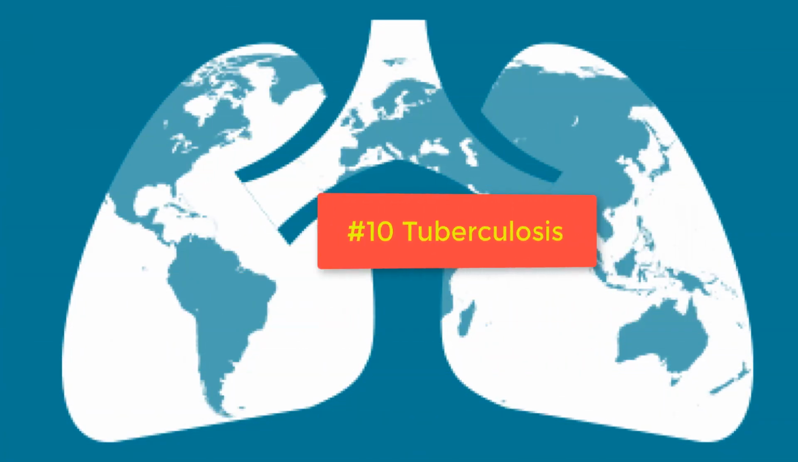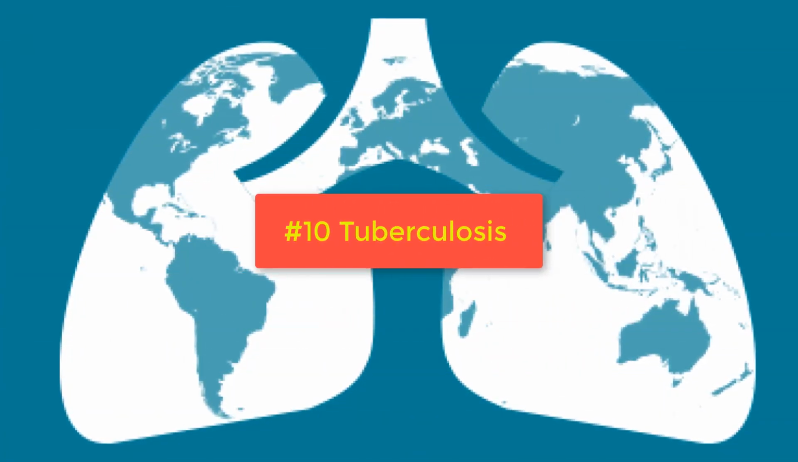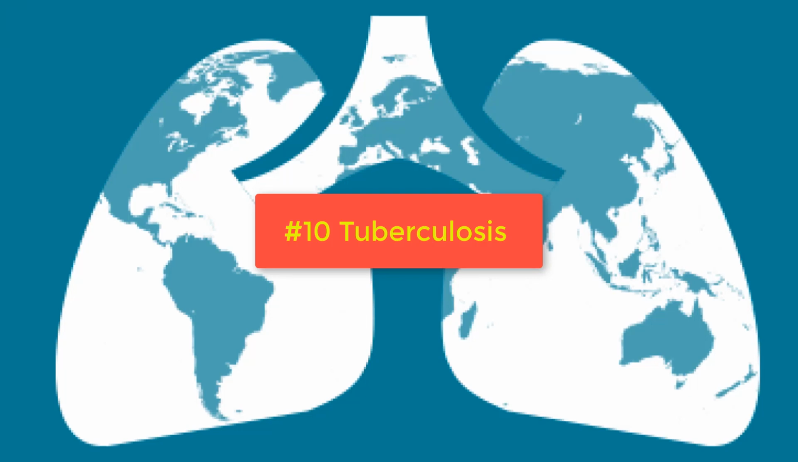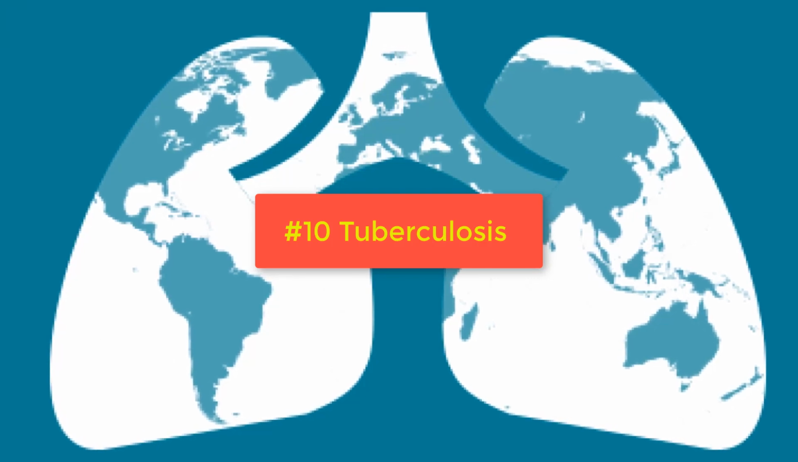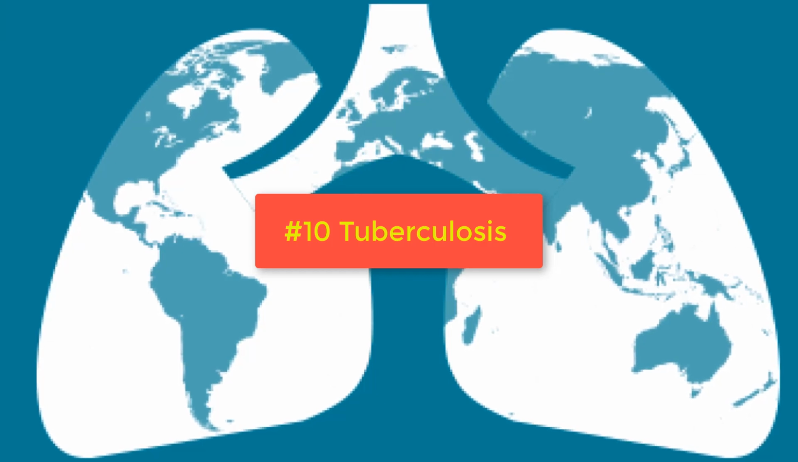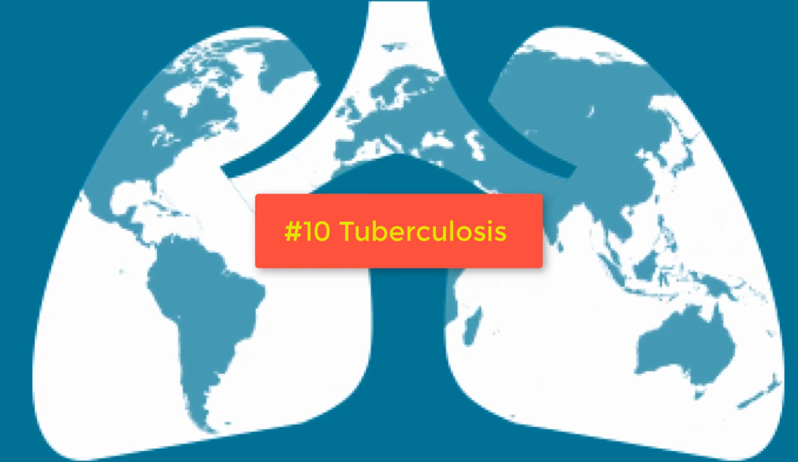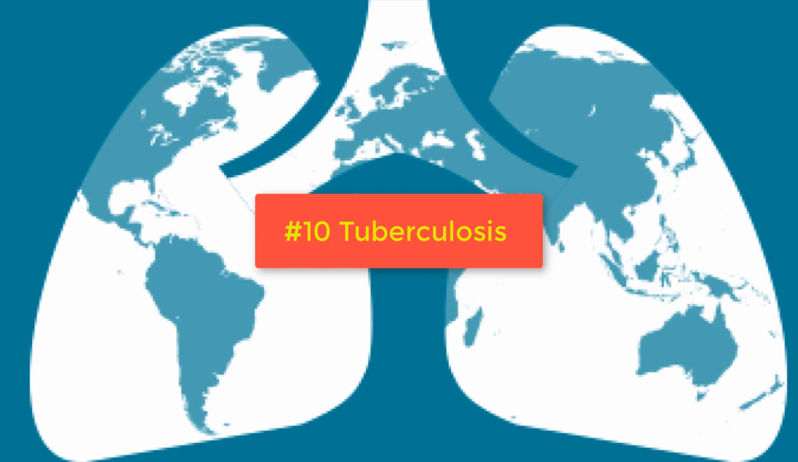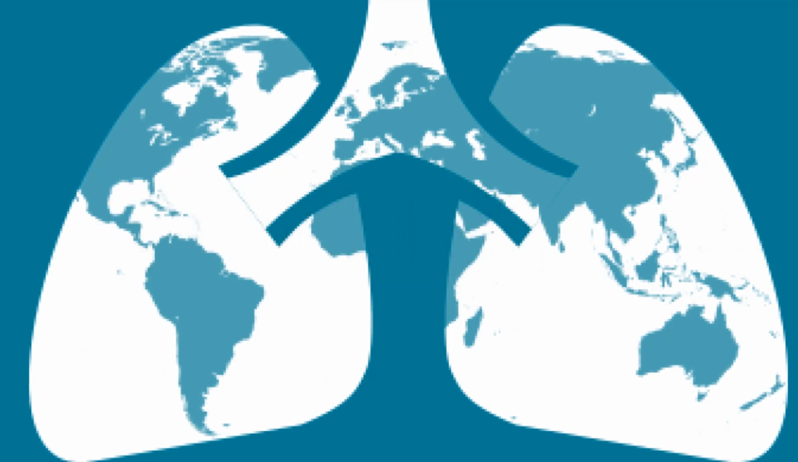10. Tuberculosis. Tuberculosis is a lung disease that is still around now. It was more common in the middle of the 1900s, but surprisingly, it still occurs. It's not so much the tuberculosis, TB, but the TB drug called isoniazid that causes fatty liver disease.